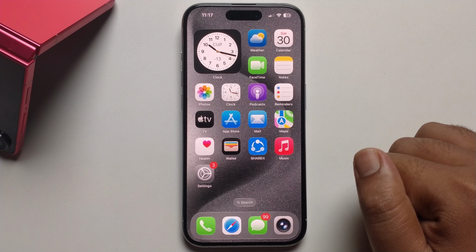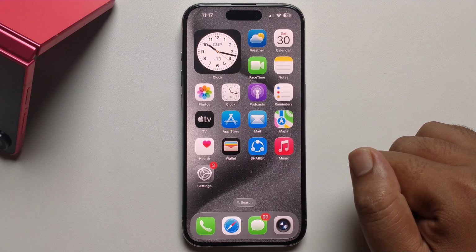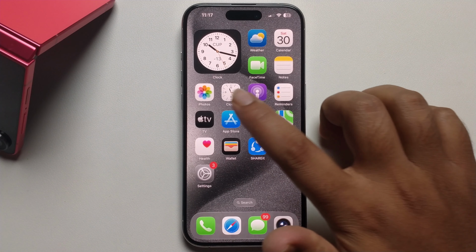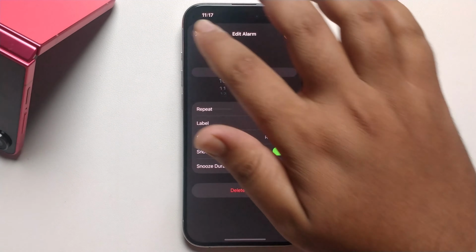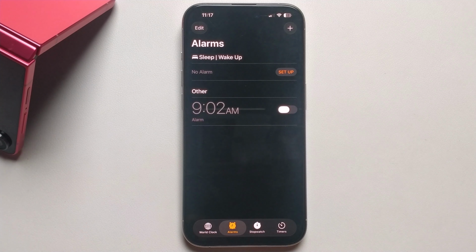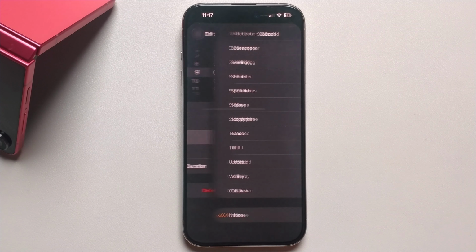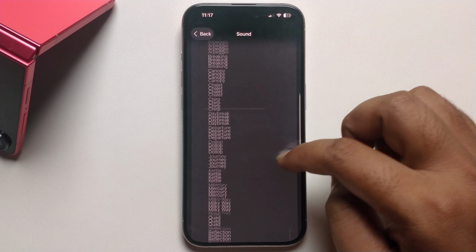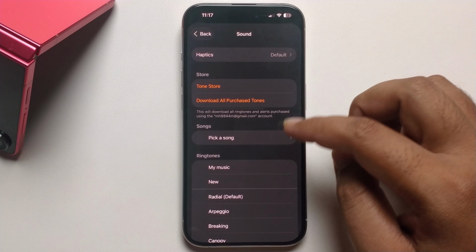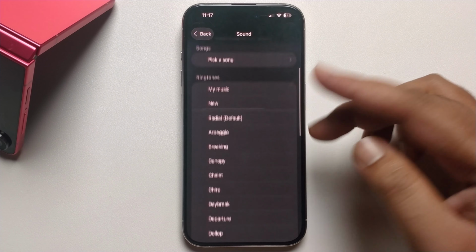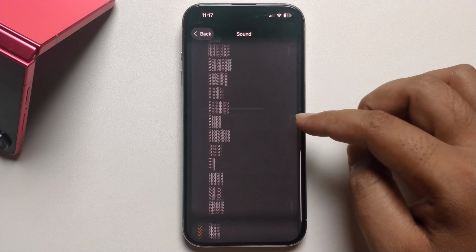Hey everyone, today I'm gonna show you how to make your own alarm sound on iPhone. So I first open my clock and go to the alarm section. Press on, select sound. So look here. Now it's showing only iPhone sounds.